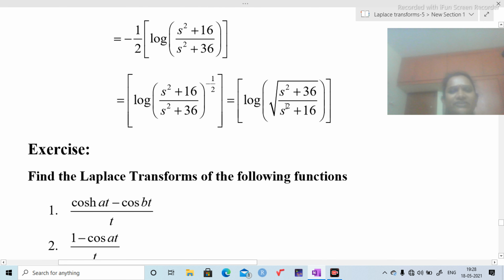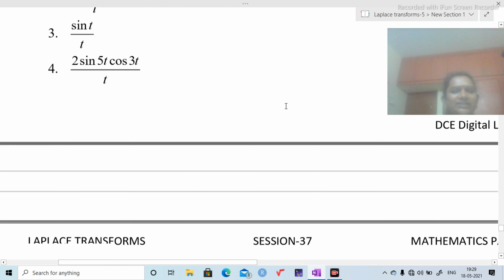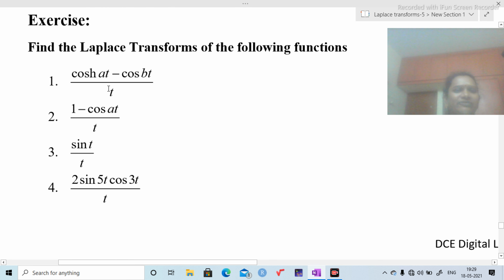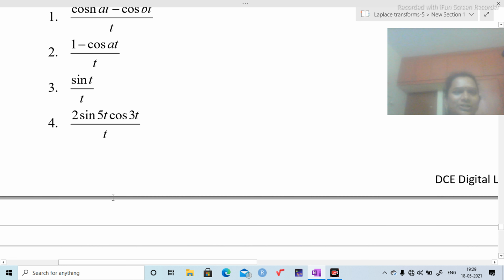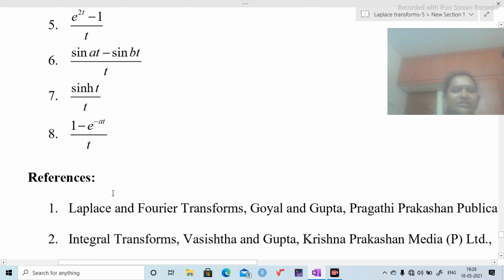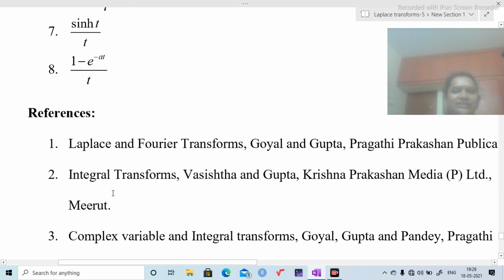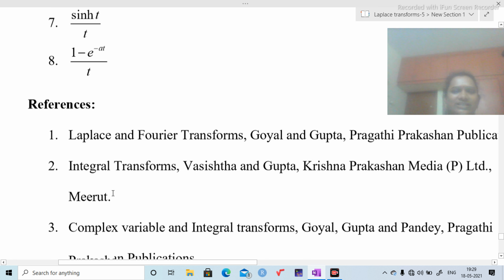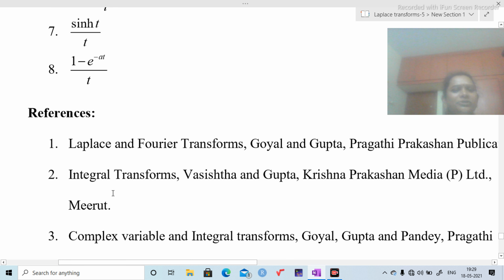So these are the few problems. Observe here all the functions have t in the denominator. So you can do by yourself and find out Laplace transforms of these functions. These are the references. If you want to do some more problems, take these textbooks and verify and do those problems. Thank you.